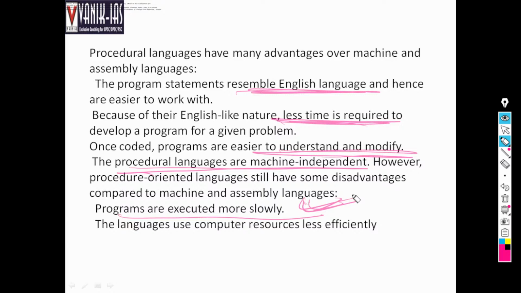So that's why programs are executed more slowly. The languages use computer resources less efficiently, because it takes time for the machine to convert the English language to the machine language or binary language.